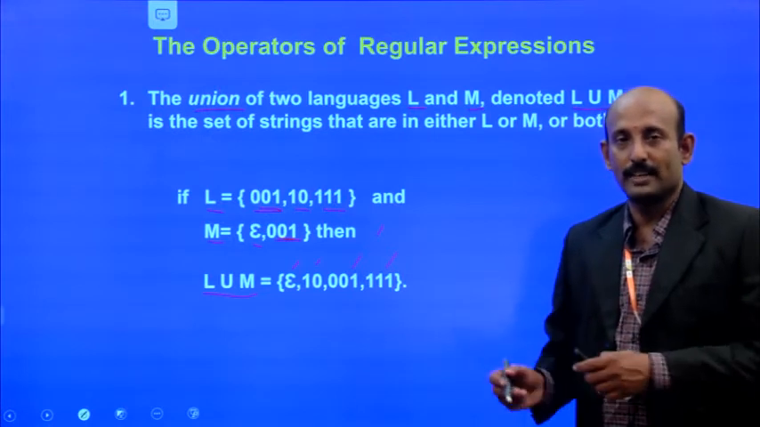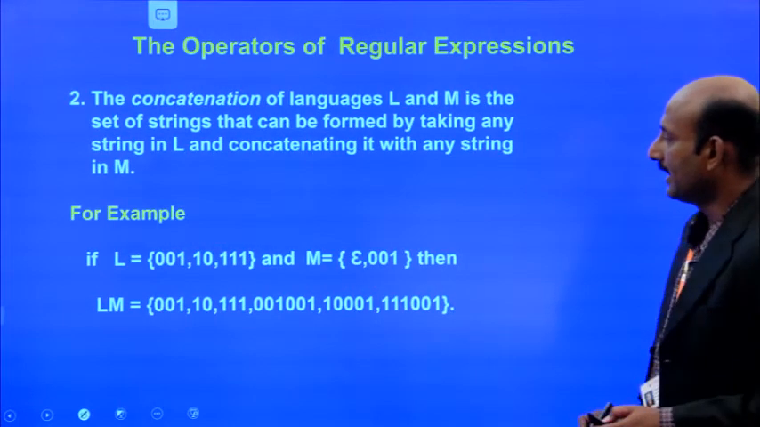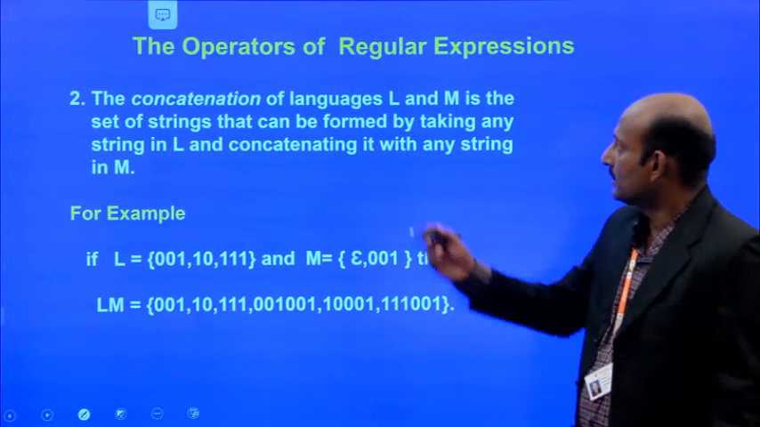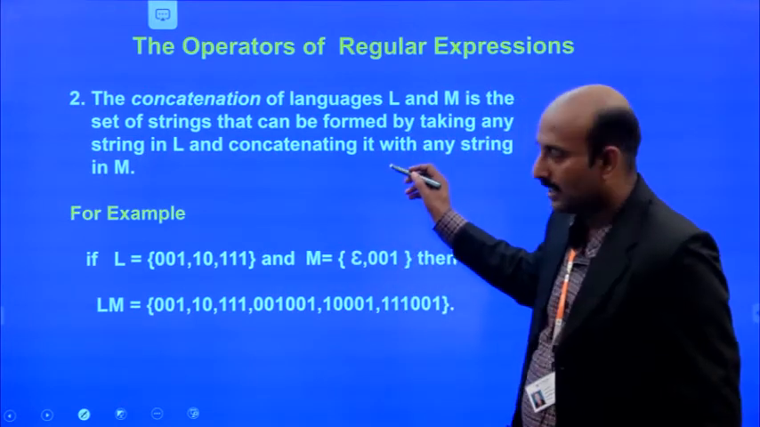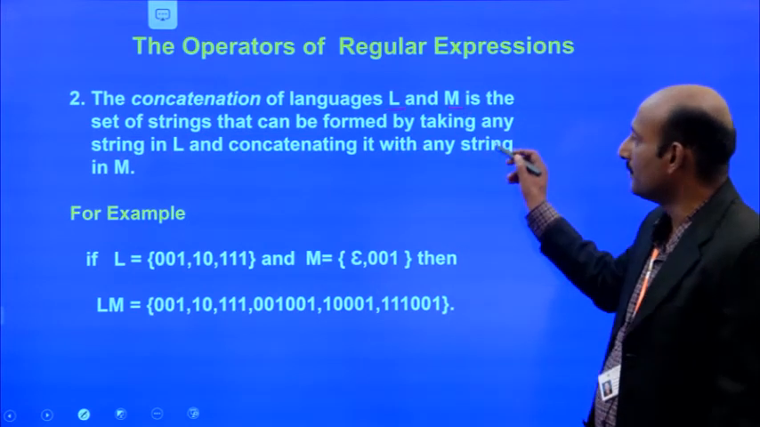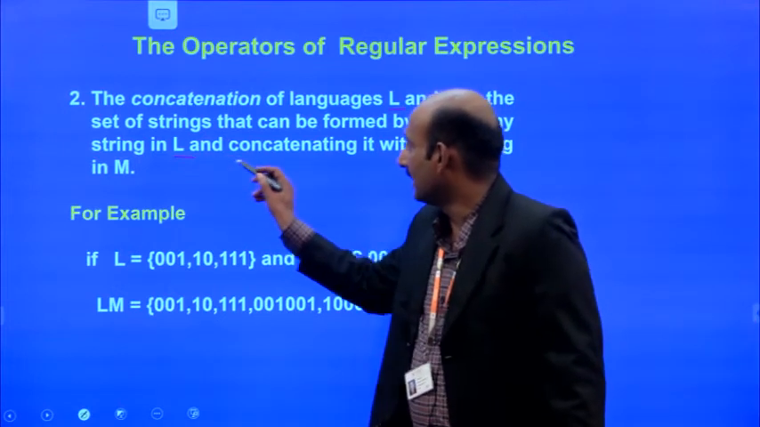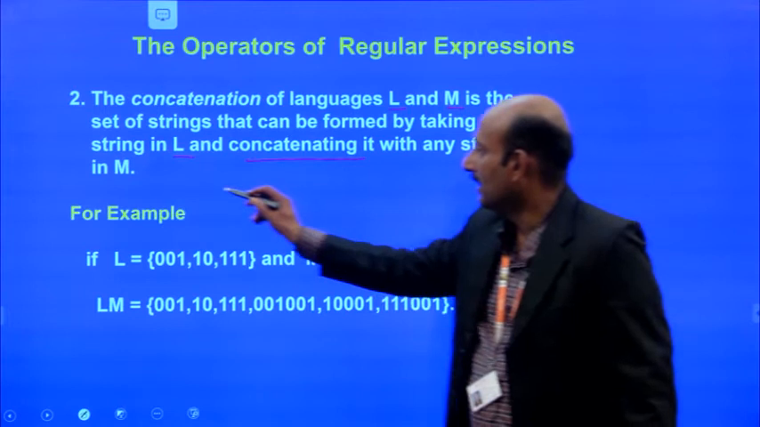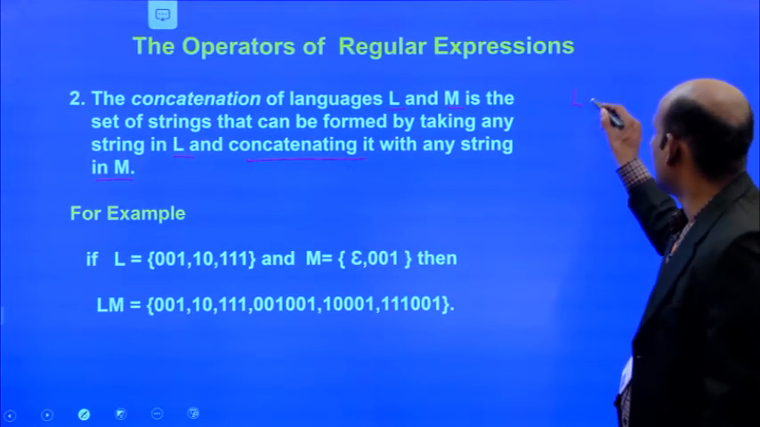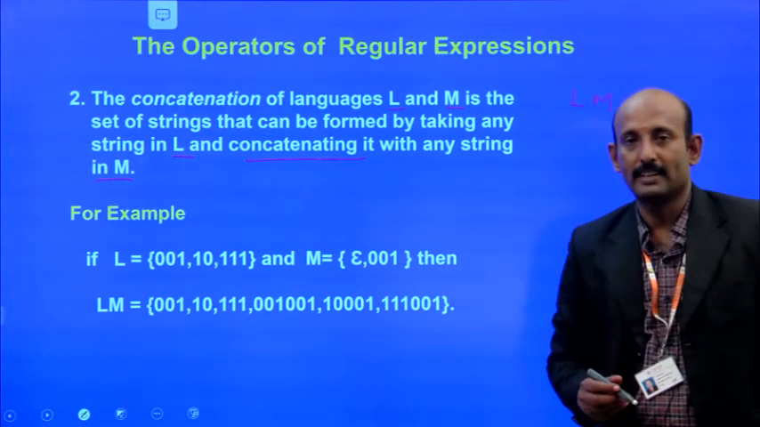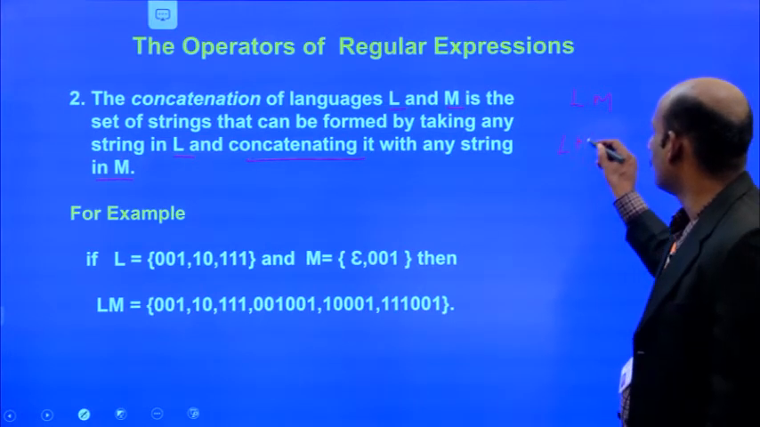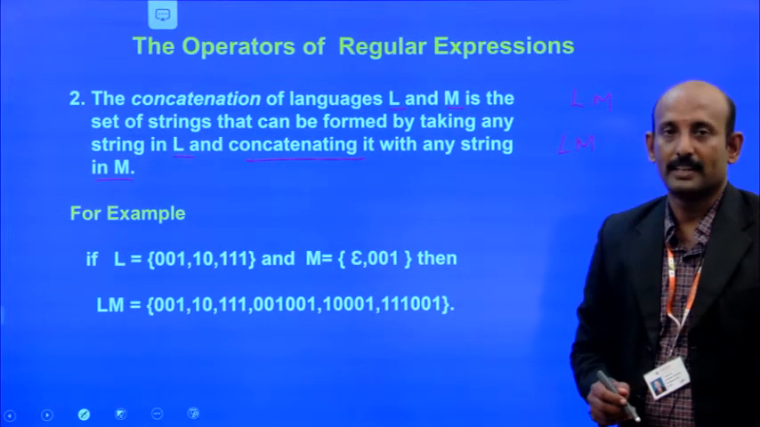Now we are going to see the next operator. Next is the concatenation operator. In regular expressions, similarly, L is one language and M is another language. A set of strings can be formed by taking any string in L and concatenating it with any string in M. We can write the concatenation as L dot M. So the dot operator plays the role of concatenation. Generally we can write it in the form of LM, which means concatenation.